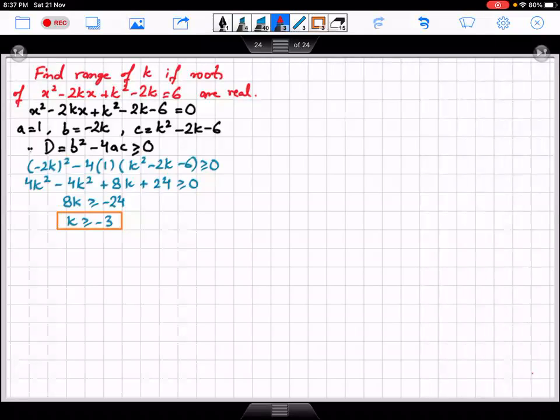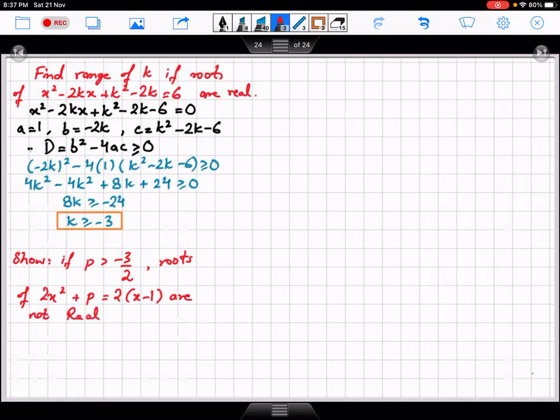Okay, we have another question. They are asking us to show that if p greater than minus 3 upon 2, roots of 2x square plus p is equals to 2 times x minus 1 are not real.